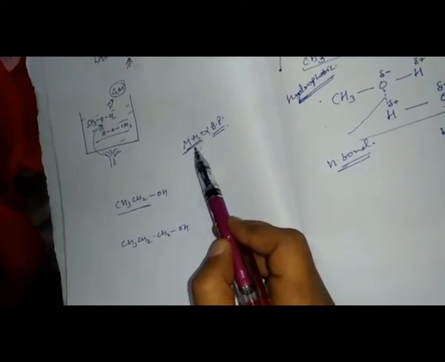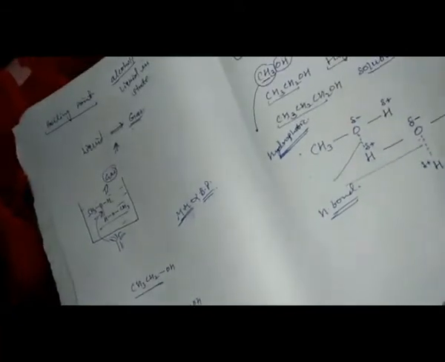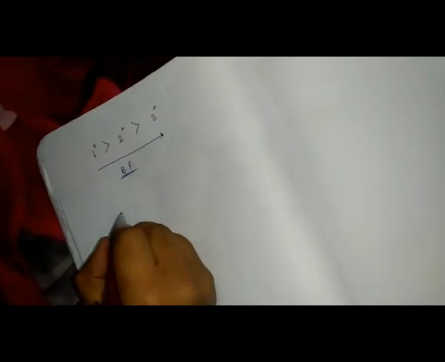Now I will talk about the isomeric alcohols, meaning primary alcohol, secondary alcohol and tertiary alcohol. Simply, the primary alcohols have higher boiling point in comparison to secondary and tertiary. This is the decreasing order of boiling point, BP. How is it possible?